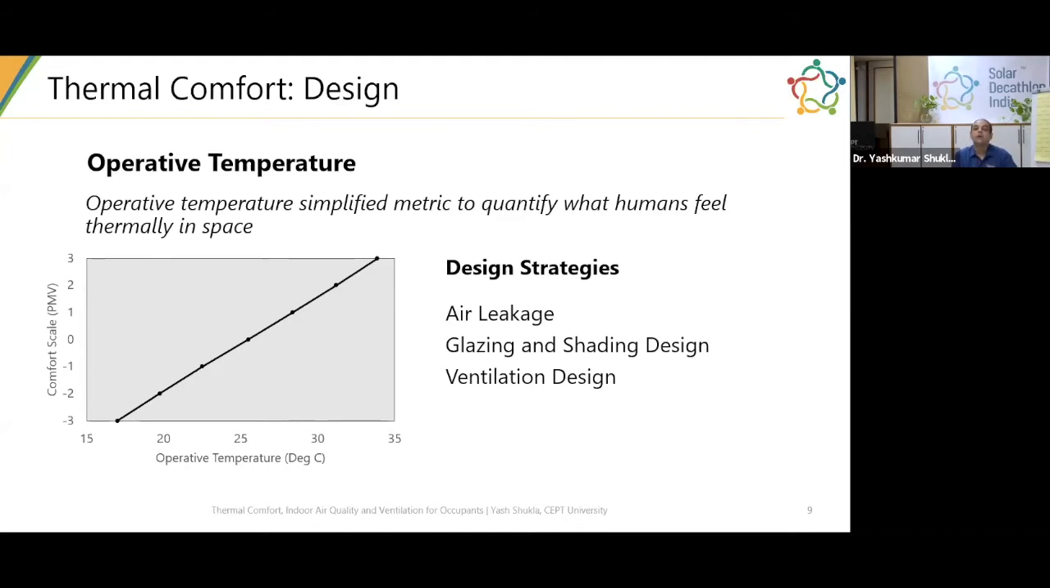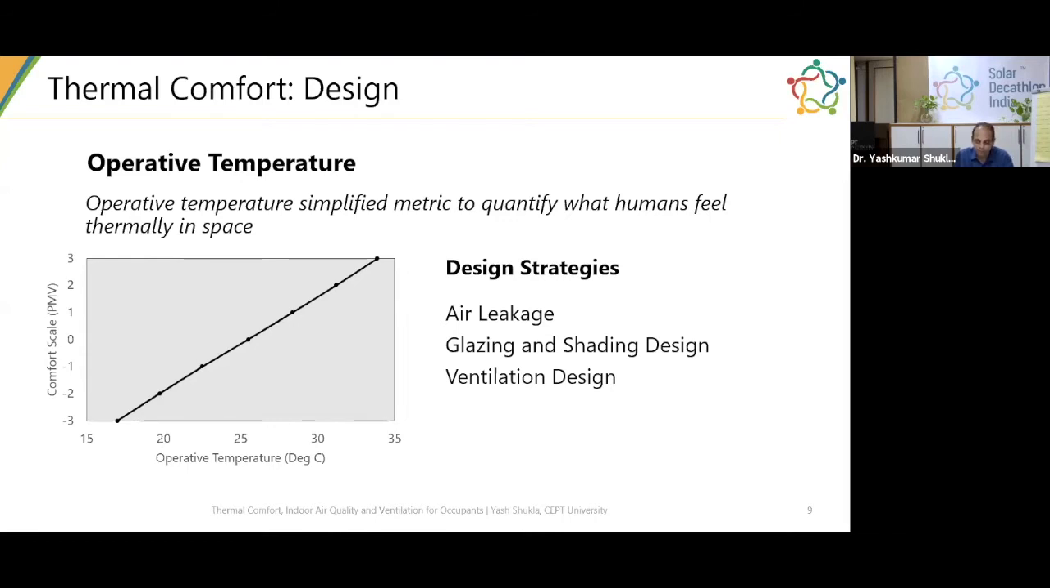And you can also decide what should be the dimension of shading. So this all reduces the temperature of your envelope surfaces. So your glass temperature, wall temperatures, all temperatures reduce, which reduces the radiant temperature of your building. And since radiant is one part of the operative temperature, it has a huge influence on the operative temperature of the building. So good glazing and shading design is a very important design strategy that you would like to incorporate while designing your building.